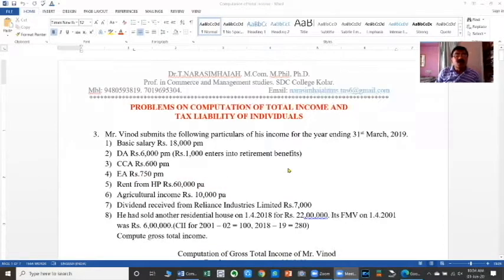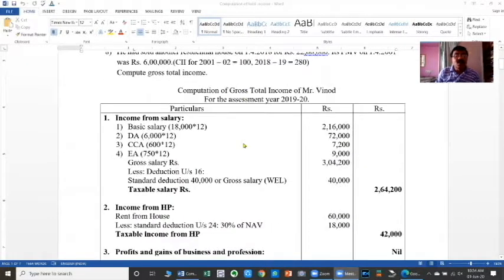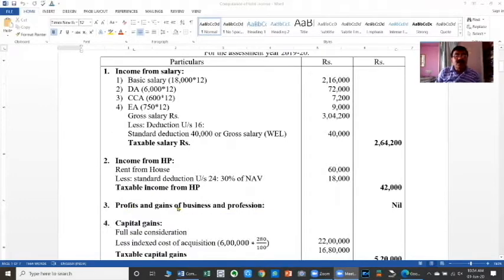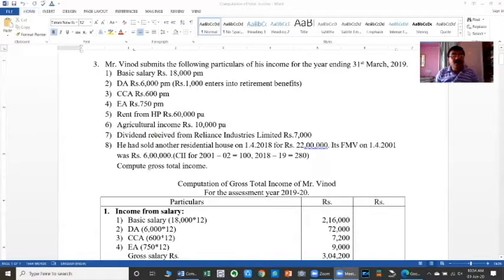Next, by observing the given information related to Mr. Vinod, there is no information regarding income from business and profession. Therefore, profits and gains from business and profession is nil. Then, as per point number 8, he sold another residential house on 1/4/2018, the beginning of the previous year, for 22 lakhs. Its fair market value as on 1/4/2018 was 6 lakhs, and the cost inflation index for 2001 and 2018-19 is given.